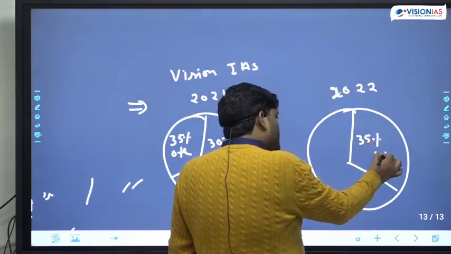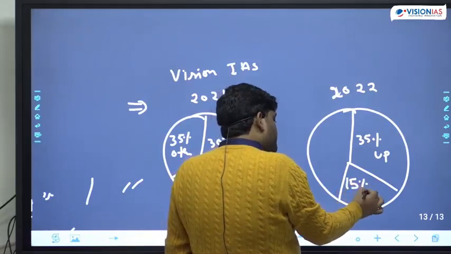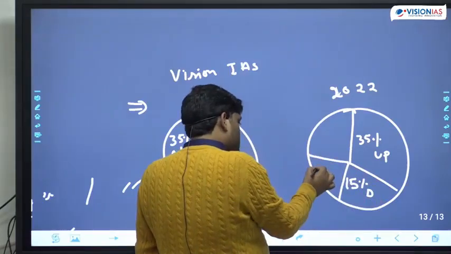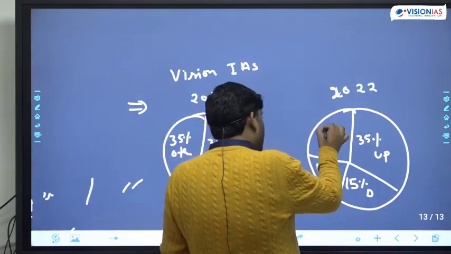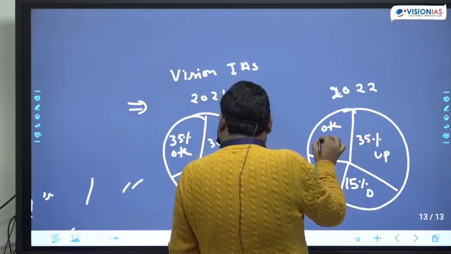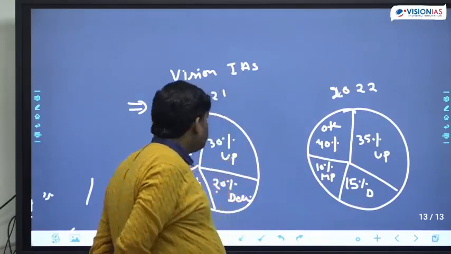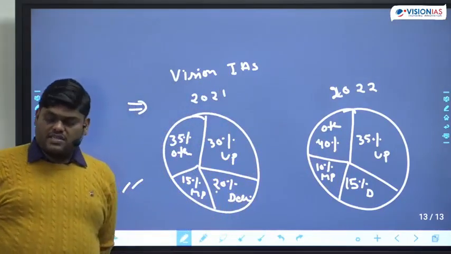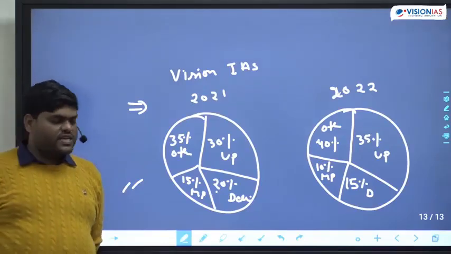35% is from UP, 15% is from Delhi, 10% is from MP, and other states consist of 40%. Other states consist of more students coming from Bihar.